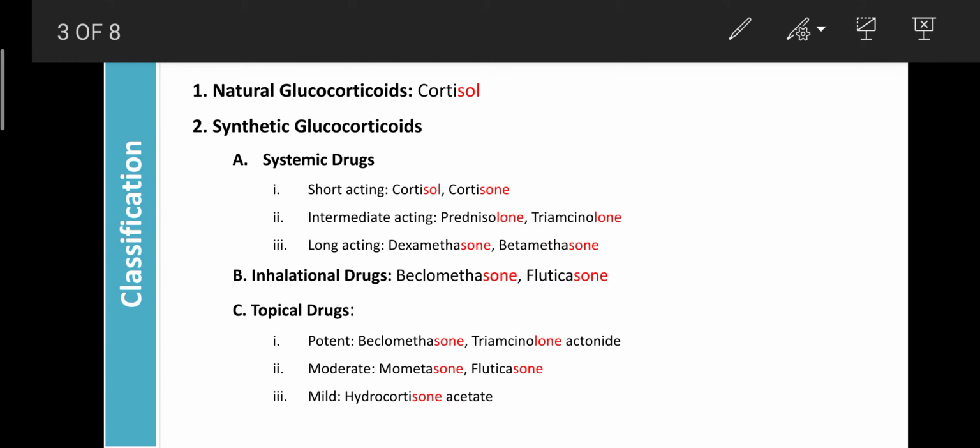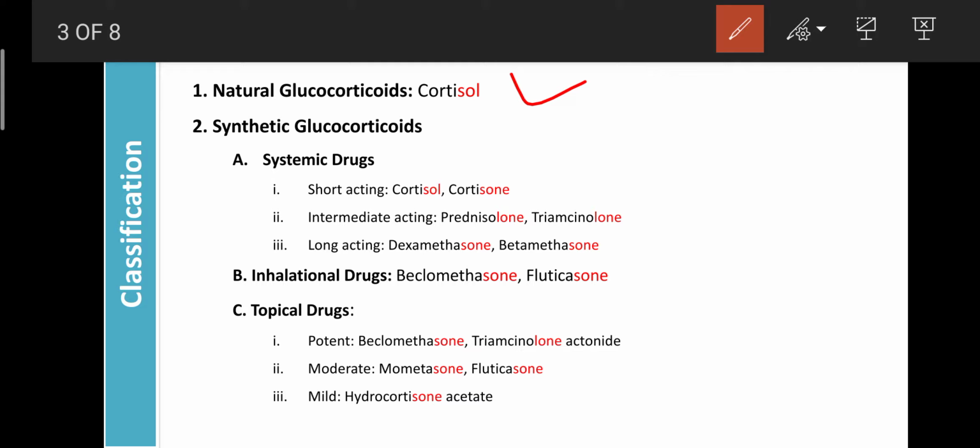Regarding classifications, these are mainly classified into two types. The first is natural, which is synthesized in the body. An example is cortisol, also known as hydrocortisone. This cortisol plays an important role in the regulation of stress, and it can prevent damage to the organs during stress. That's why cortisol is also known as an anti-stress hormone.